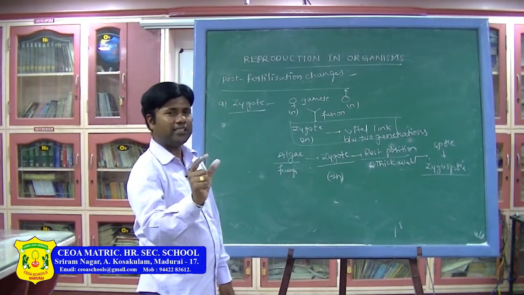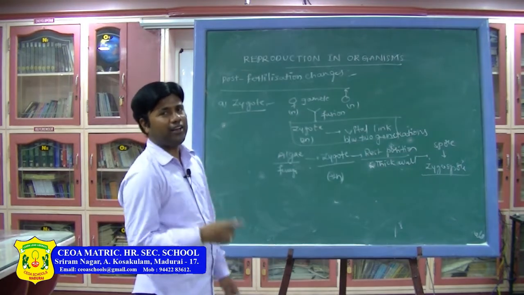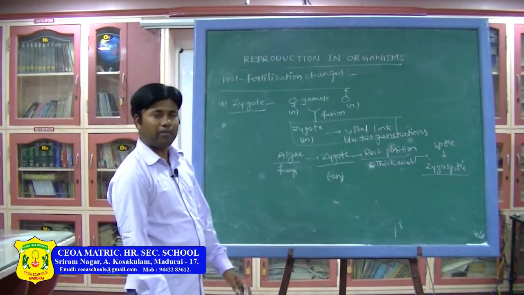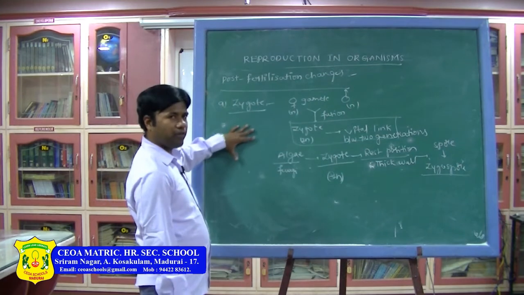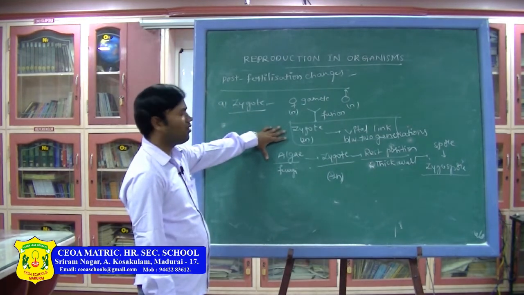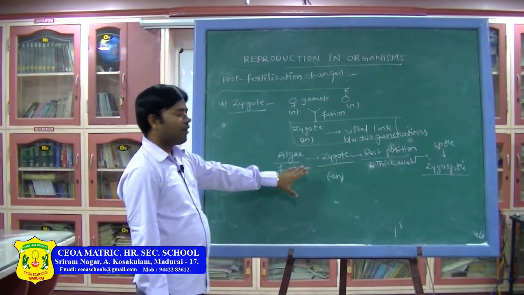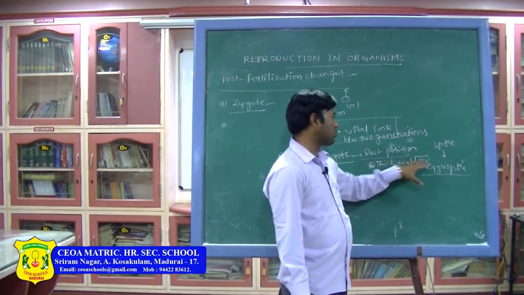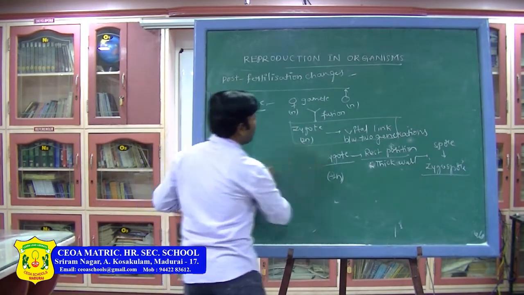Only the zygote is diploid. The remaining life cycle of the algae and fungi is haplontic. Fusion of male and female gametes forms the zygote, and in algae the zygote is 2n only, but it forms resting spores called zygospores. Now let us see about the embryo.